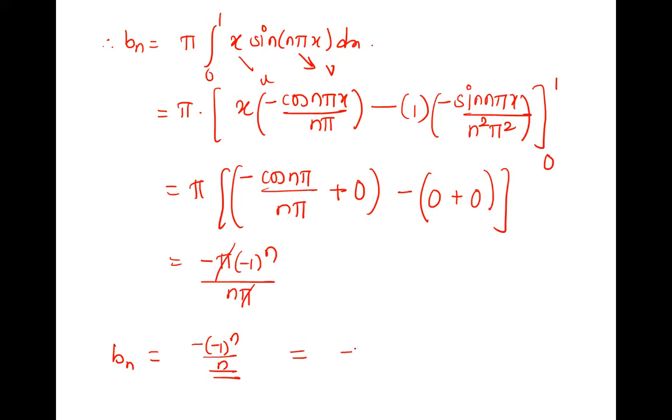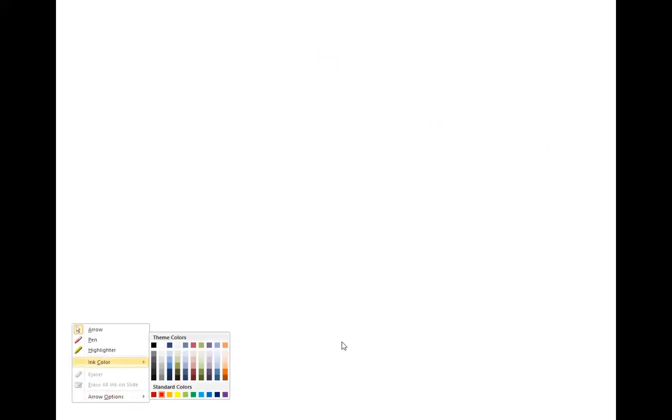Which can also be written as minus 1 raised to n plus 1. This is minus 1 base, and addition happens in the indices. So minus 1 raised to n plus 1 upon n is your Bn. Okay, A naught, An, Bn, everything is there, so we can put it in equation number 1.